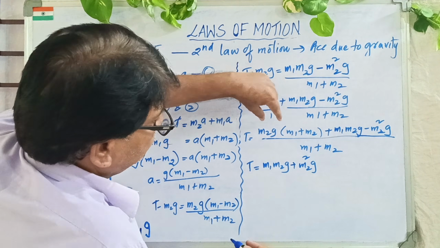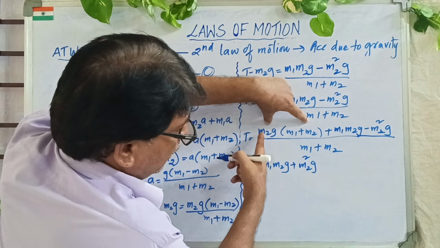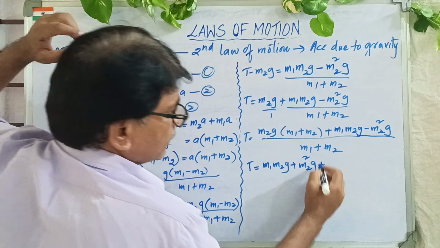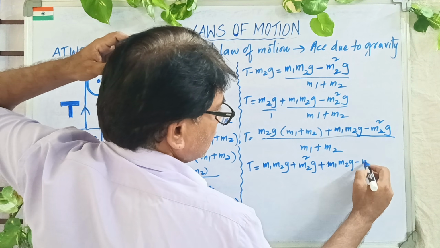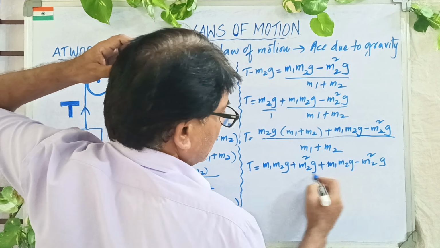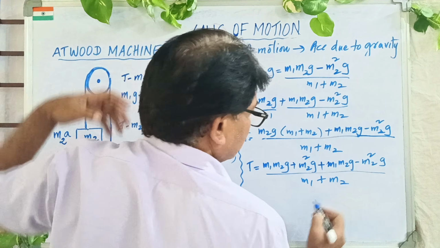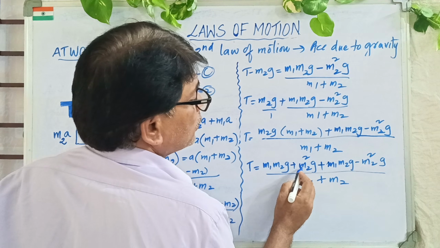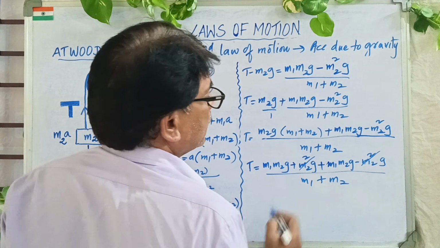Did you understand here? M1 M2G. These two, M2G into M2, so it is M2 square G, plus M1 M2G, minus M2 square G, by M1 plus M2. This is positive M2 square G, this is negative M2 square G, so these two terms get cancelled.